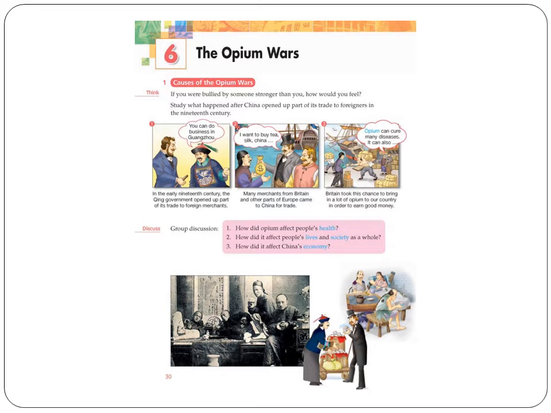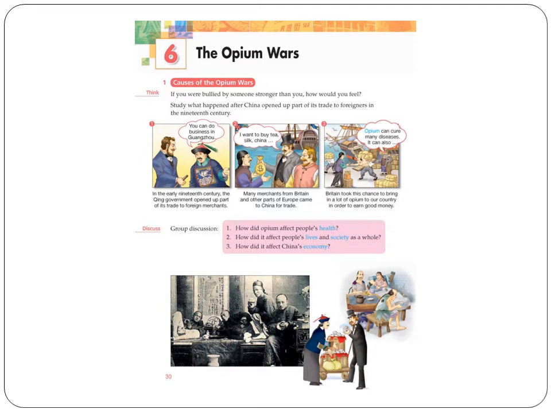Therefore, people in the society engaged in illegal activities. That means they started stealing, taking money from illegal businesses. And because of this, it caused a lot of social problems in China.